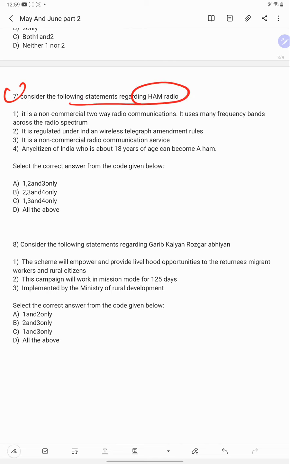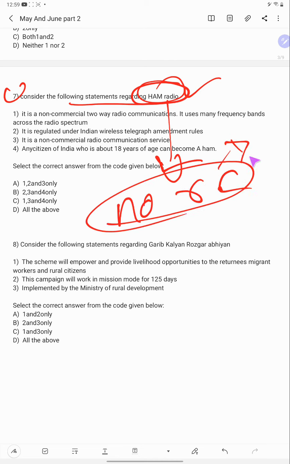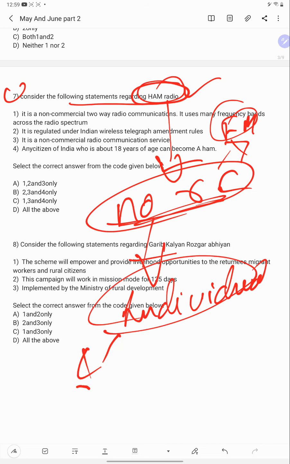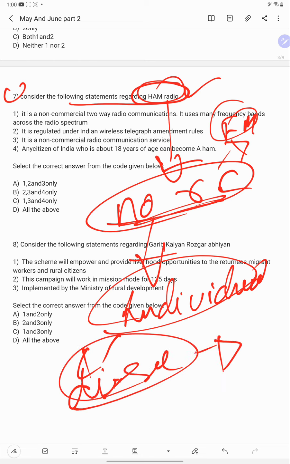Consider the following statements regarding ham radio. What is ham radio? It is a non-commercial radio communication, unlike our FM. These are mostly used by individuals during disaster to establish communication.